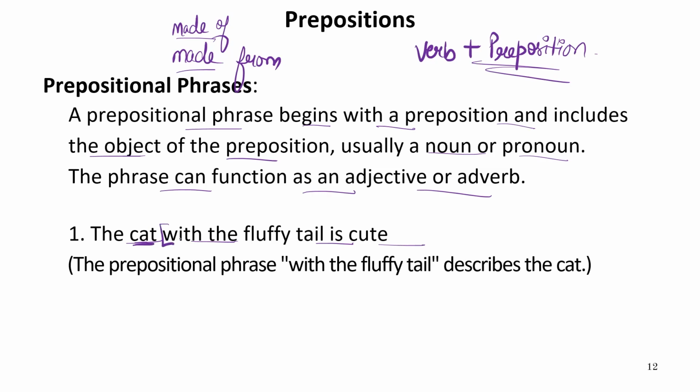Now, with is a preposition. The fluffy tail. Now, this fluffy tail is a noun and fluffy is an adjective which is describing this noun. Is cute. Cute is again an adjective which is used for this cat. So, prepositional phrase: with the fluffy tail. This entire part which contains a preposition can be a prepositional phrase which is describing the cat. So, this is also called a prepositional phrase.